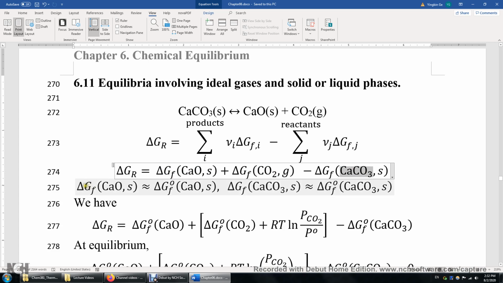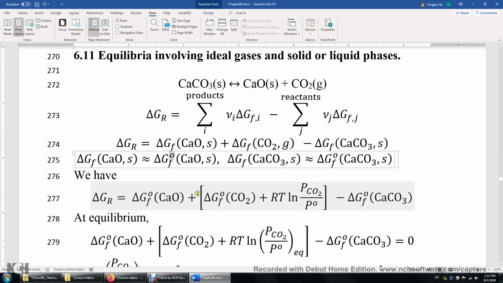And then this is very important. If pressure changes, the Gibbs energy of formation of a solid doesn't change. Well, it does actually, because dG equals negative SdT plus VdP. So there's a VdP term, and delta G is the integral of VdP. However, the volume of solids and liquids is so small that usually it is negligible. So that's why we put an approximately equal sign here and here for the solids.